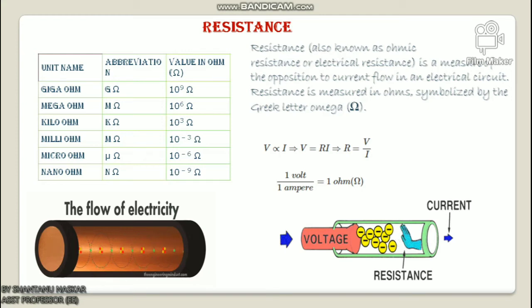And number 2, there is another category of material called semiconductor. These have a moderate value of resistance, not very high as well as not very low, at room temperature. There is endless use of semiconductors in making electron devices. Silicon and germanium are the two most used semiconductor materials. In addition to these, different compounds also behave as semiconductors.